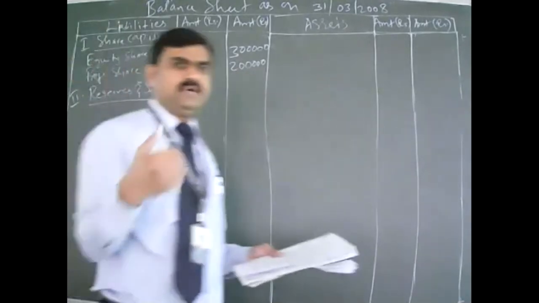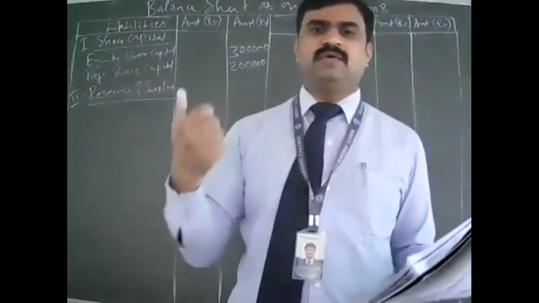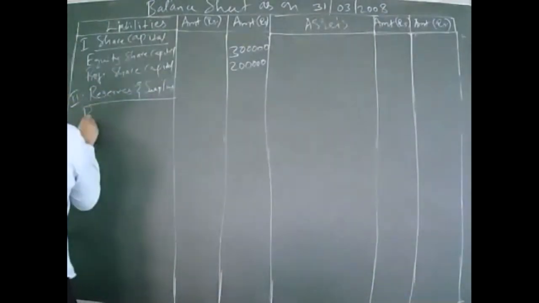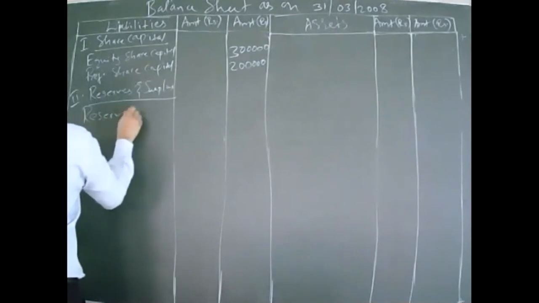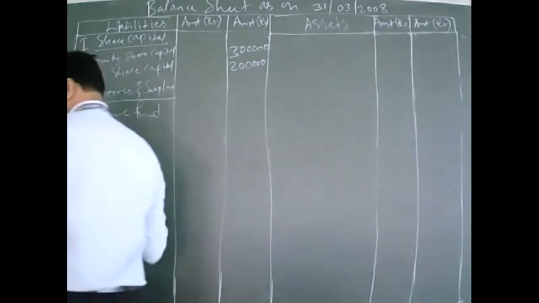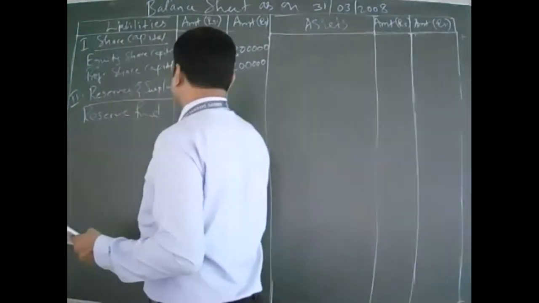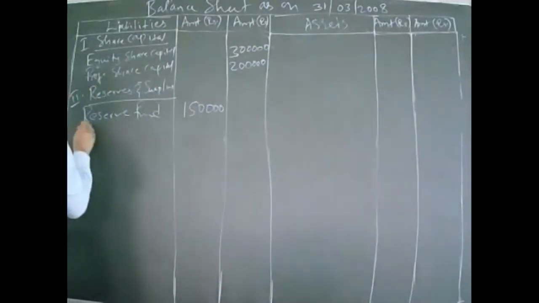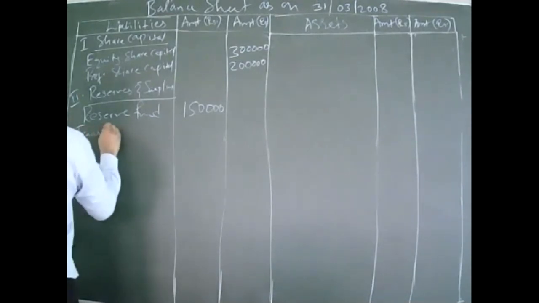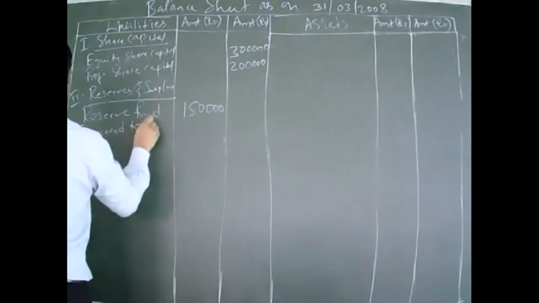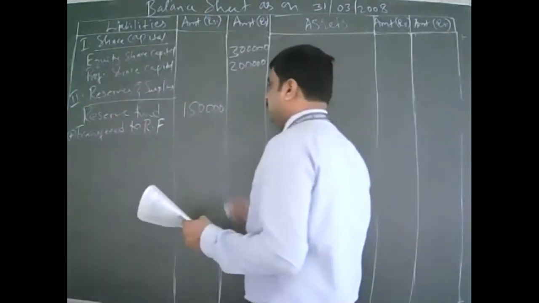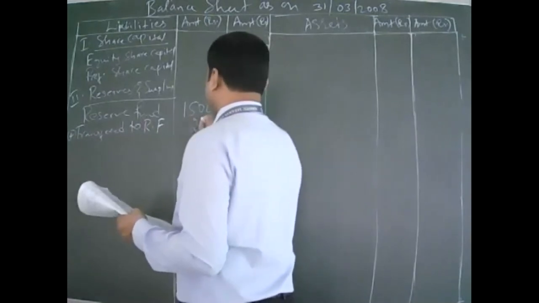Here we have two reserves. One is given in the trial balance, one is given in adjustment. Both you have to write. So trial balance reserve fund is how much? 1,50,000. Then how much is transferred to reserve fund? 25,000.